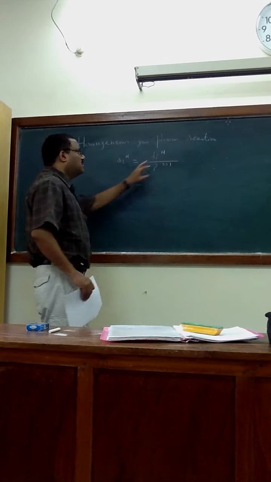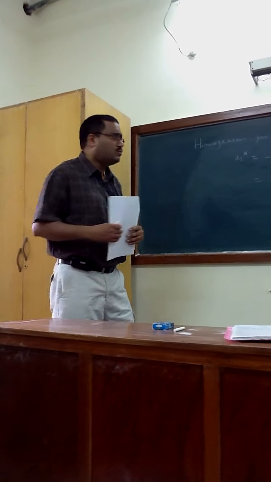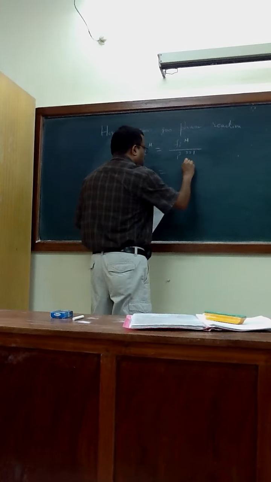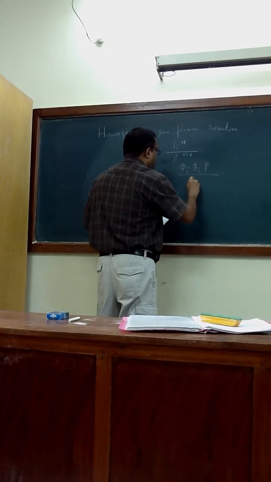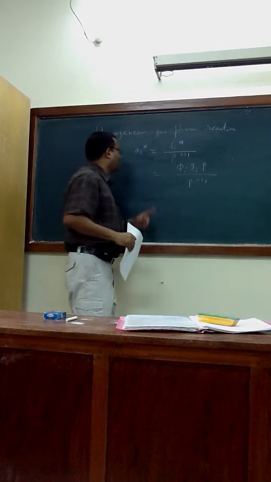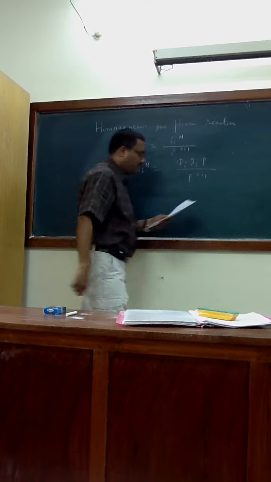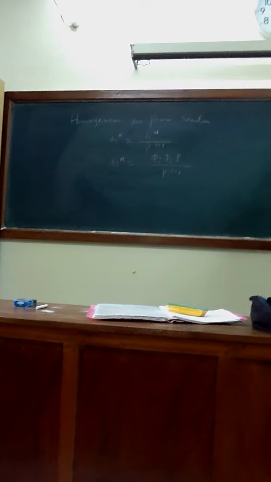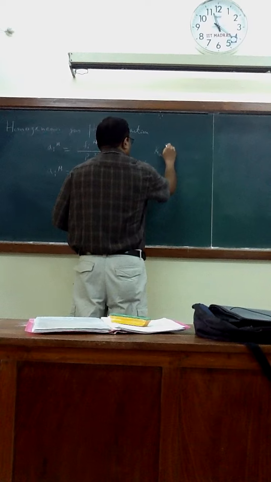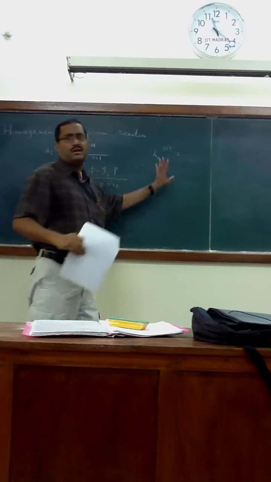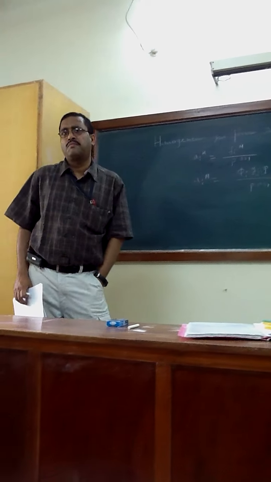And f_i hat is the fugacity of the individual substances, which can be related with the fugacity coefficient, phi_i y_i P by P_SS1. Now you can see that a_i is related with phi_i y_i P by P_SS1. Now if you look at K, what is K? Tell me.